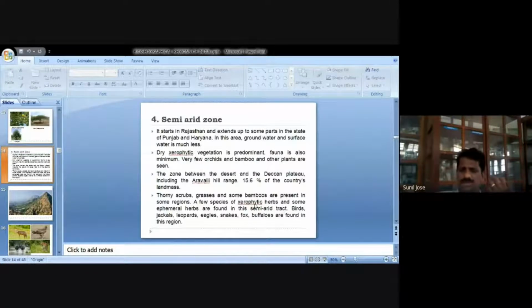Then xerophytic herbs, which means small plants, and some ephemeral herbs. The word ephemeral means short living. They have a very short growing season. They can complete their life history within 1 year, or within 6 or 7 months.